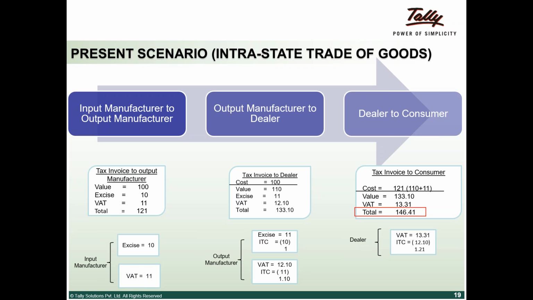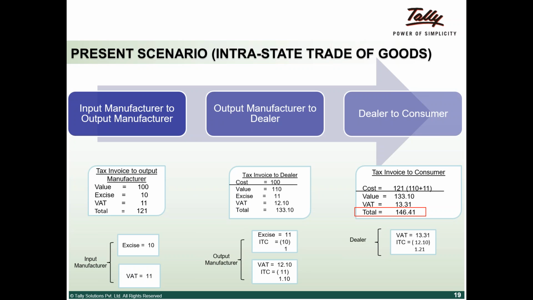First, the input manufacturer sells to an output manufacturer. When the input manufacturer raises a tax invoice on the output manufacturer, how does it look? His value is 100. I'm assuming that in all the cases it is 10% excise duty and 10% VAT. In the first tax invoice, to the output manufacturer, the value is 100, excise duty is 10, that is 10% of it, and VAT is 10% on value plus excise duty, which is 11.